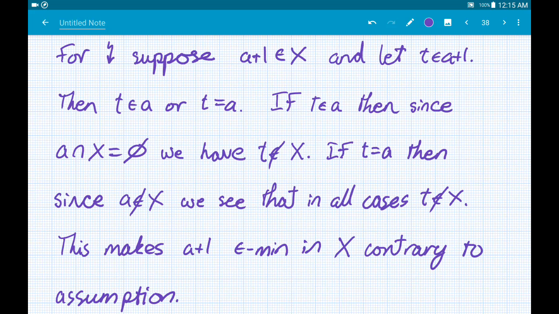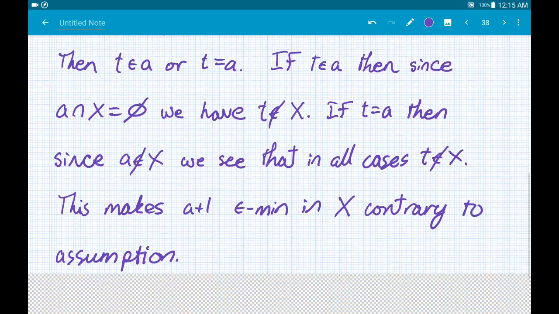In the other half of the proof, since I assume that A is not in X, then under the assumption that T is equal to A, the result immediately follows. And there you have it. A plus 1 is in min X, and so we know that if A is in Y, then A plus 1 is in Y.